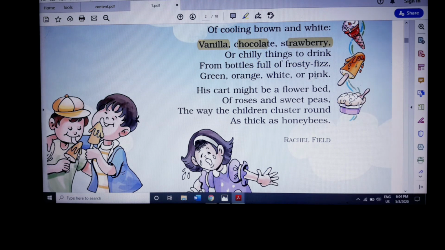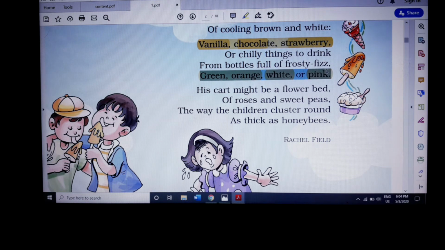So green, orange, white, or pink. So it is green in color, orange in color, white in color, or pink in color. So he has a lot of different flavors of ice creams, and he also has different flavors of frosty drinks.